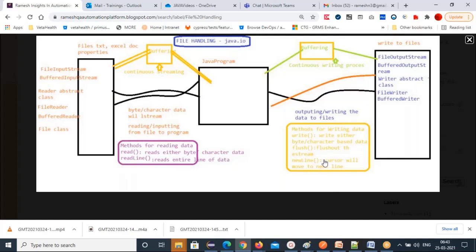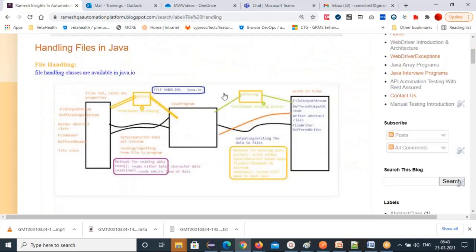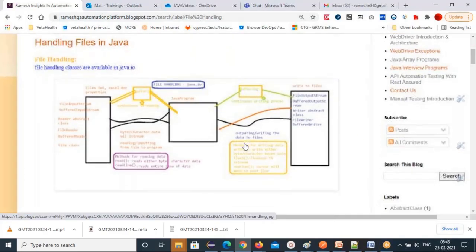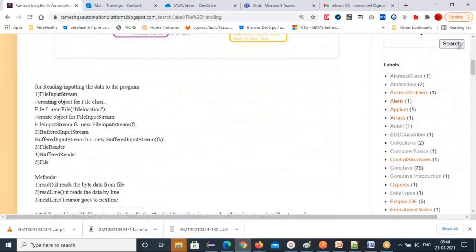And the newLine method moves the cursor to the next line. If we want to write the data on the next line, you can use the newLine method. These are the methods we're going to use in the writing process. Okay? So that's the complete file handling picture in one diagram. You can see here how we are using the file process.